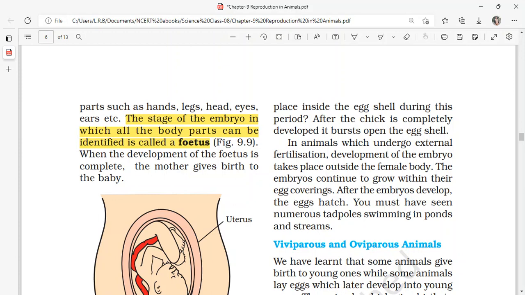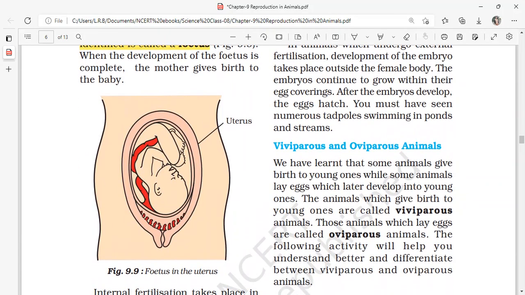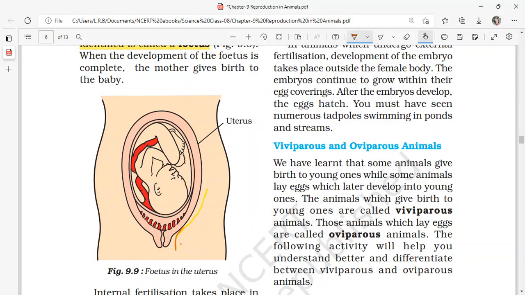Okay, so when the development of the fetus is complete, the mother gives birth to the baby. So this is the diagram. The fetus in the uterus. This entire structure is the uterus. Are you getting it? This entire structure is the uterus after the elaboration.